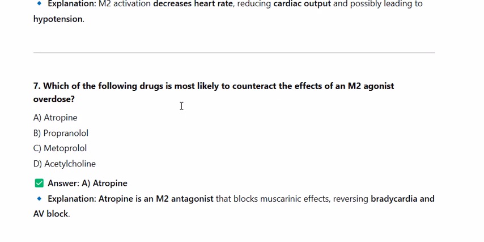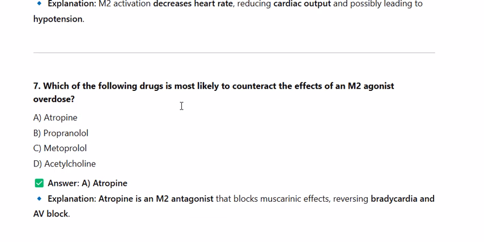7. Which of the following drugs is most likely to counteract the effects of an M2 agonist overdose? A. Atropine. B. Propranolol. C. Metoprolol. D. Acetylcholine. Answer: Atropine. Explanation. Atropine is an M2 antagonist that blocks muscarinic effects, reversing bradycardia and AV block.